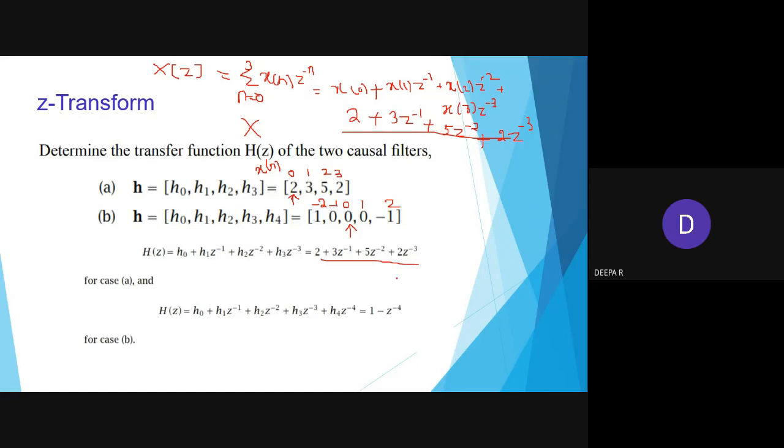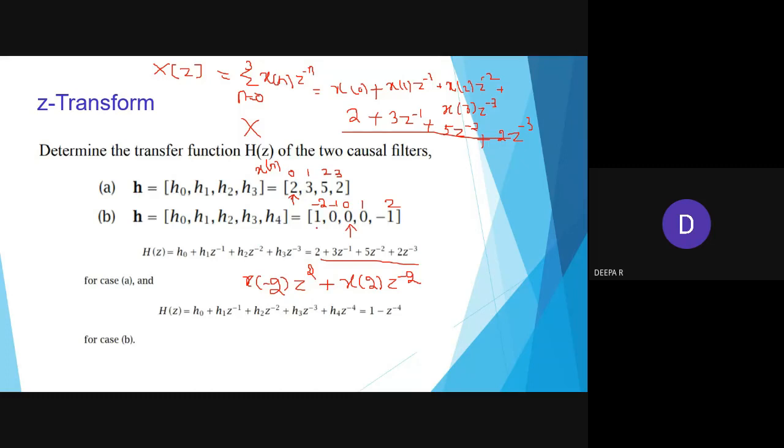Now consider the question has been asked like that, so you know that x of 0 is 0, so no use in writing. Then x of 1 is also 0, so x of minus 1 is also 0. So what I can do, x of minus 2, I'm applying for the second problem. X of minus 2, z power minus n, n is minus 2, so z power 2, plus the right hand side, here it is x of 2 z power minus 2. This is the question given.